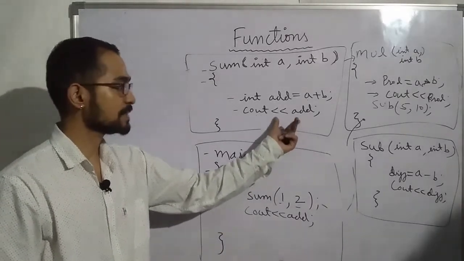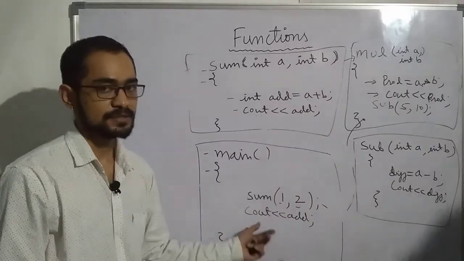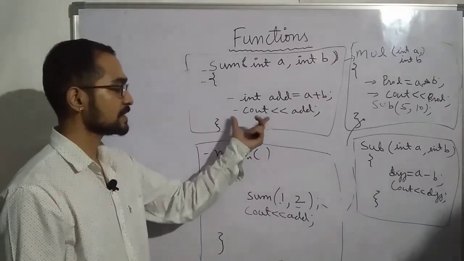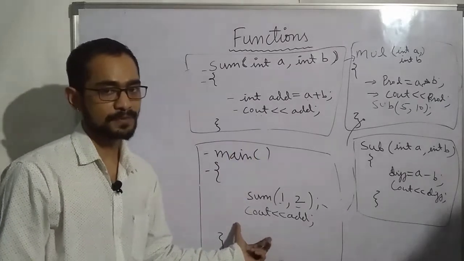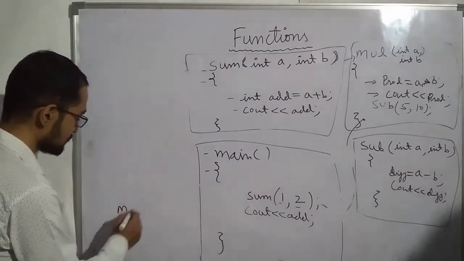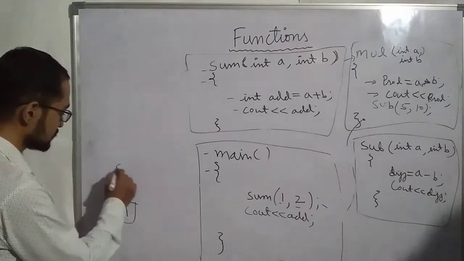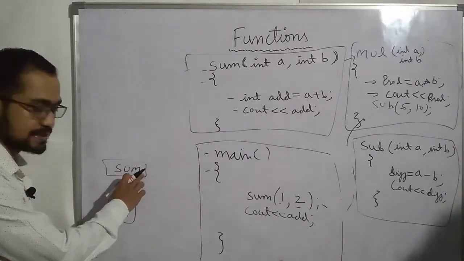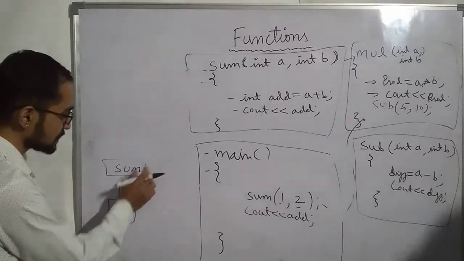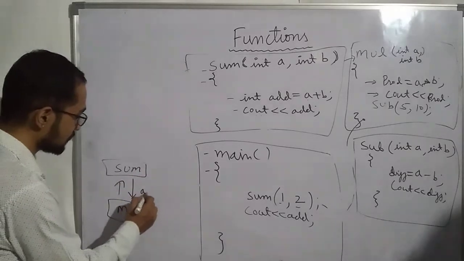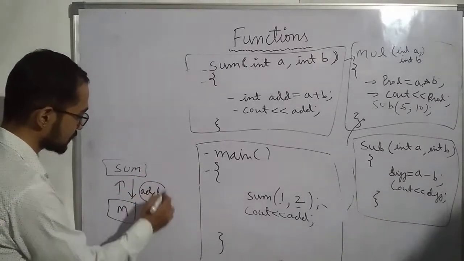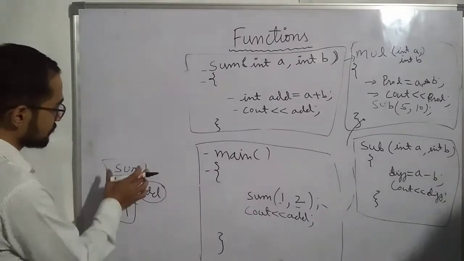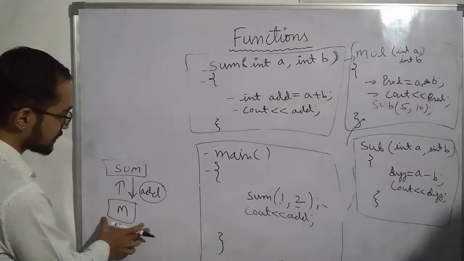So how can you print the value of add here? For this, what we have is return. This function can return some value to main. So when main is calling the sum function, sum will calculate add, and when the sum function finishes, it will return the value of add to main. This is called the return type. Whenever a function finishes, it will return the value to main.